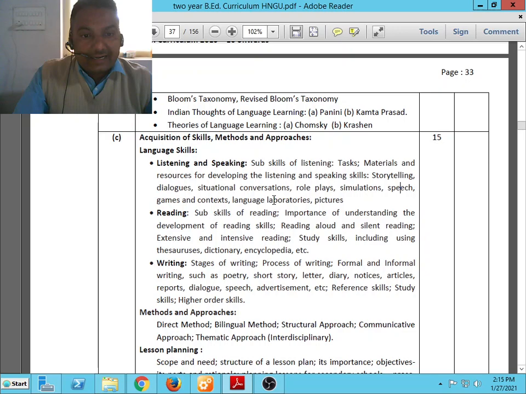Study skills including using the thesaurus, dictionary, encyclopedia, etc. Then writing skills, stages of writing, process of writing, formal and informal writing such as poetry, short story, letter, diary, notices, articles, reports, dialogue, speech, advertisement, etc. that you have to study in these writing skills.